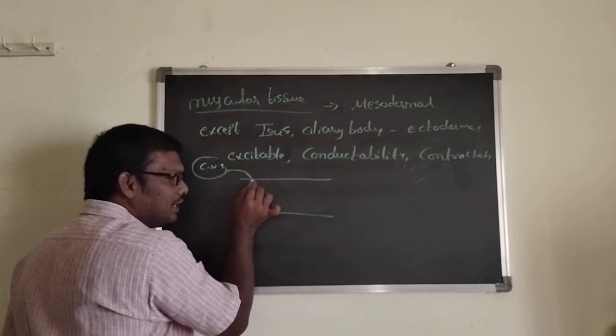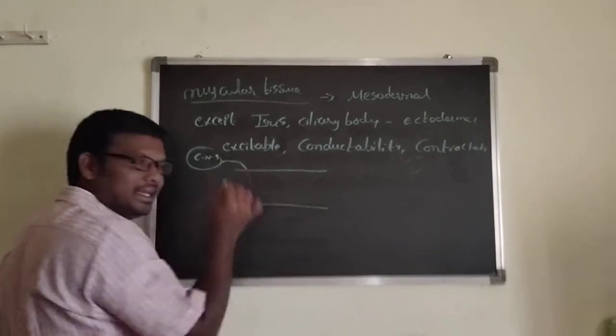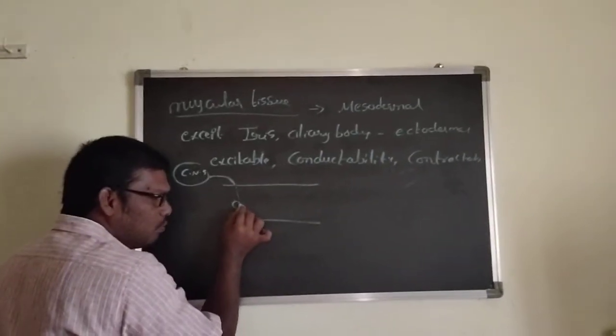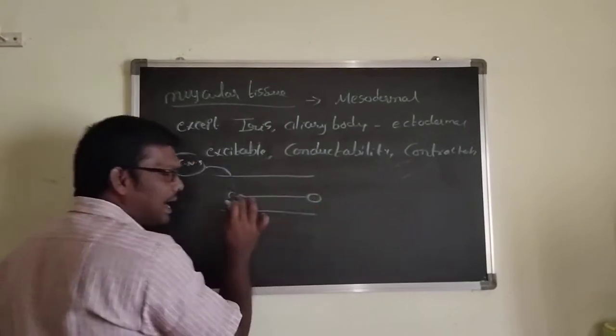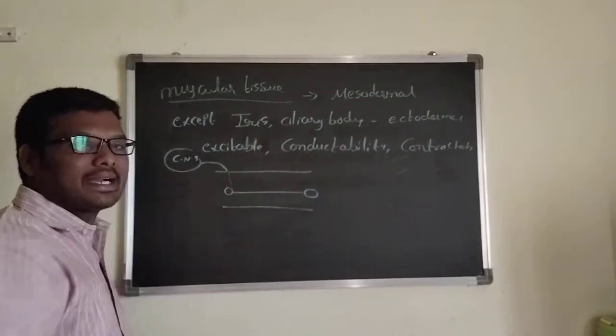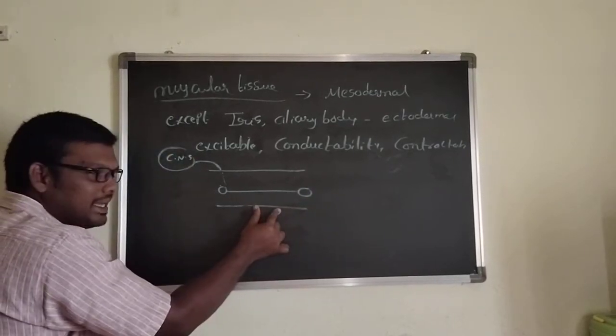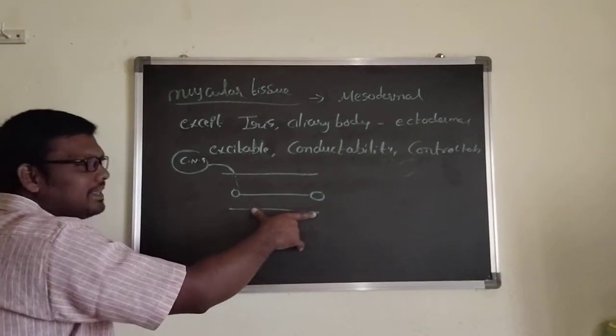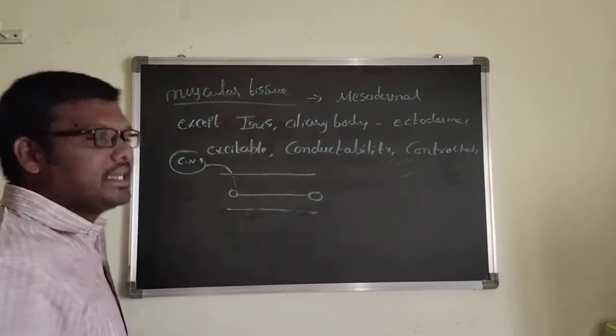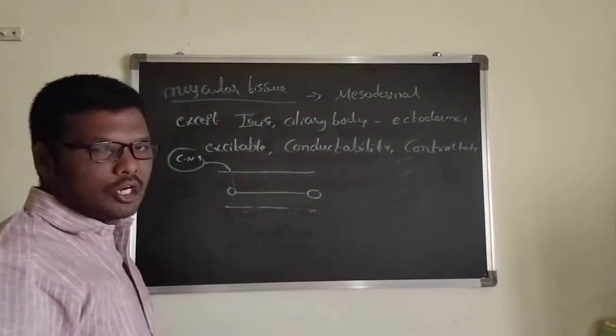Conductibility. Now that message will enter here. That message can move from one place to another place. That is called conductibility. Contractibility, shorten. Extensibility, extend. That's why these characters can be seen in the muscular tissue.